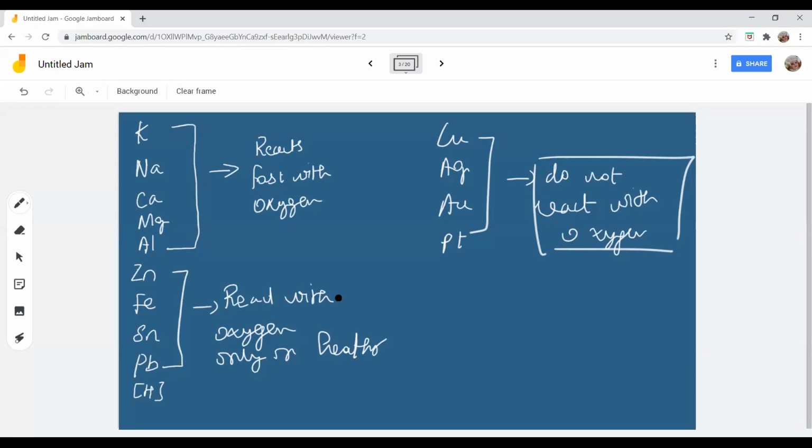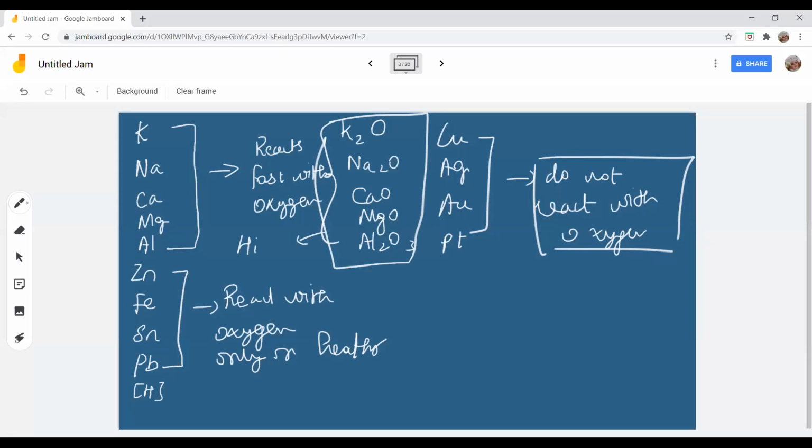You all understand now? Potassium on reaction with oxygen forms potassium oxide: K2O, Na2O, CaO, MgO, Al2O3. Potassium and oxygen had high affinity, right? They reacted very fast and formed these compounds. So these compounds are highly stable. What do we understand from this? The compounds of highly reactive metals are highly stable. Understood? Why? Because they had high affinity. Am I right or not?